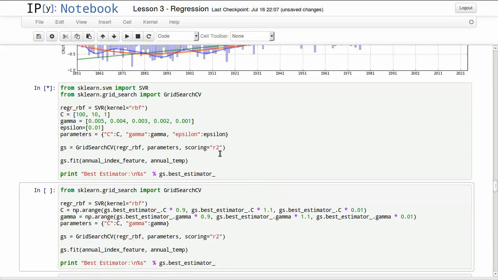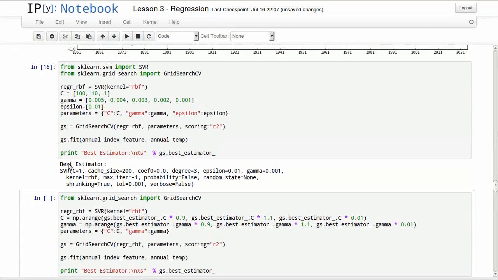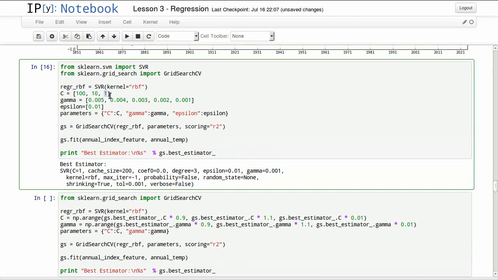Oh, I executed that already. So it's returning our best estimator, and it's telling us the best estimator had the C value of 1, epsilon of 0.01. I was looking for gamma. Where's gamma? And gamma of 0.001.